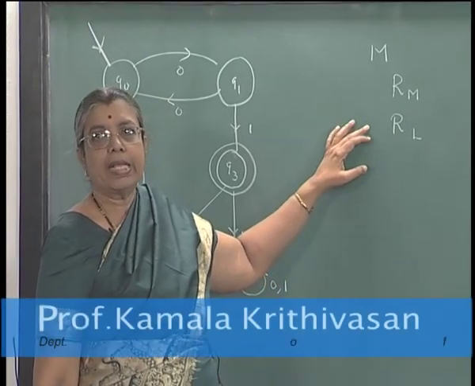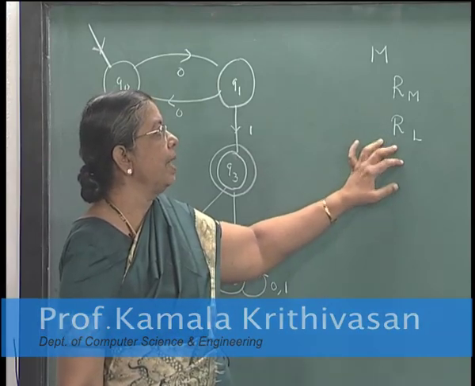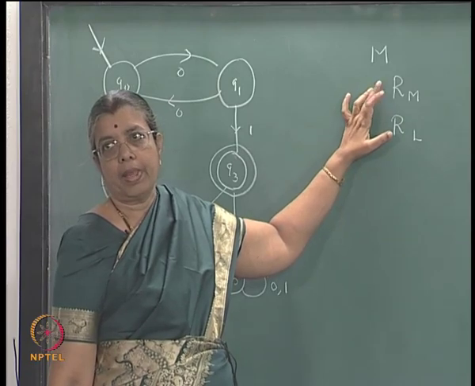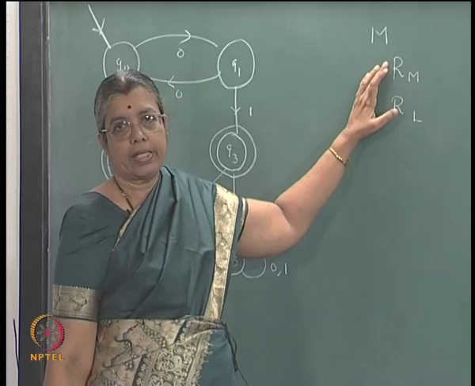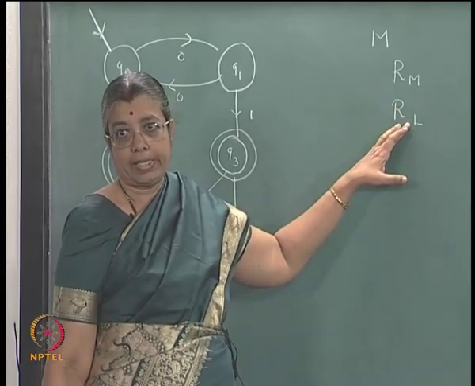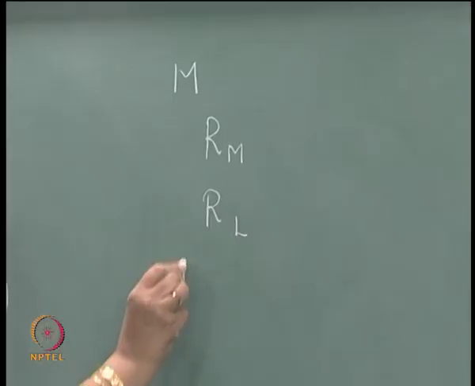So, the index of RL, or the number of equivalence classes in RL, will be less than or equal to the number of equivalence classes in Rm. Because Rm is of finite index, RL will be of finite index. And from this you constructed a DFSA M dash.